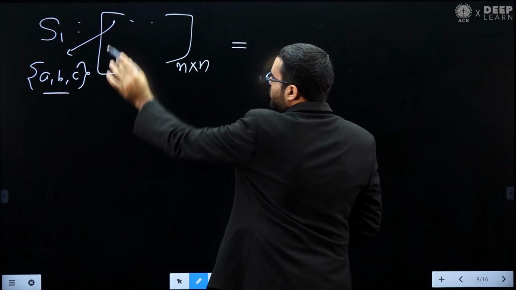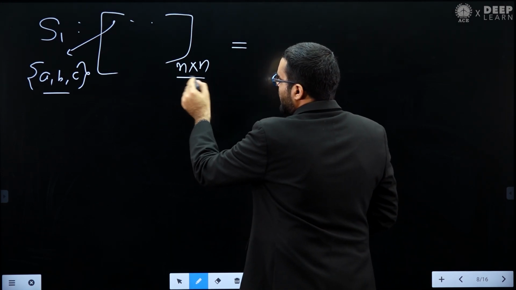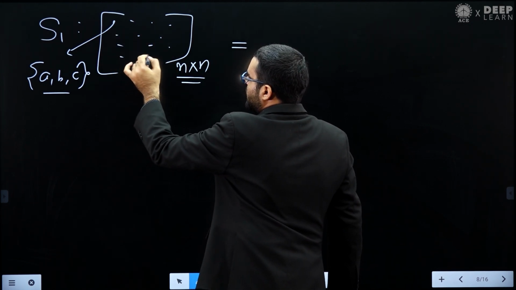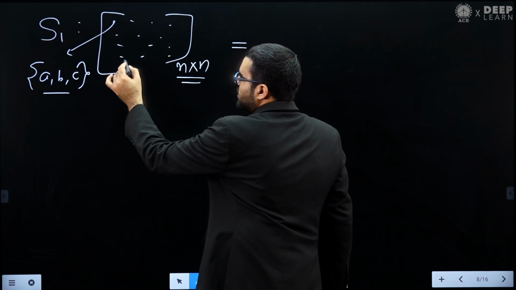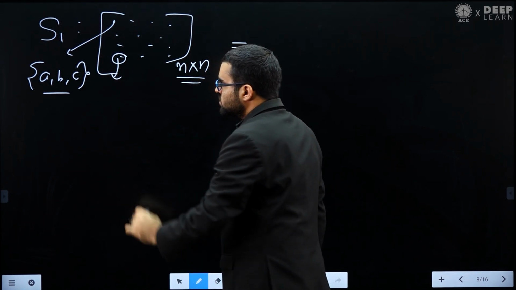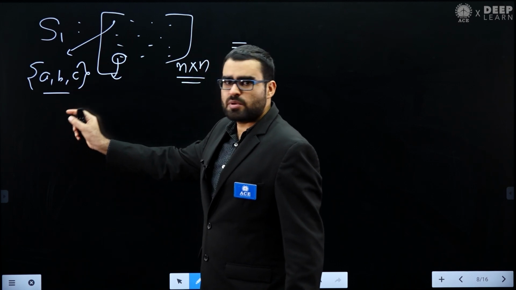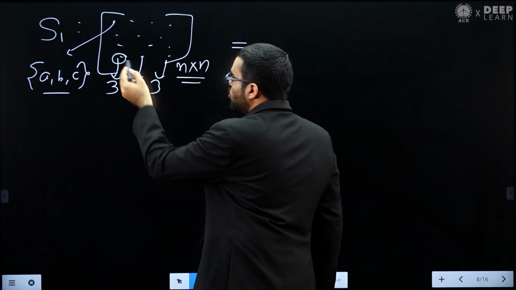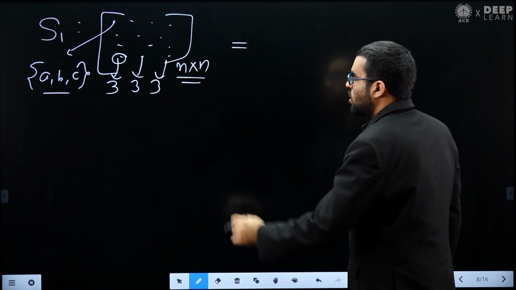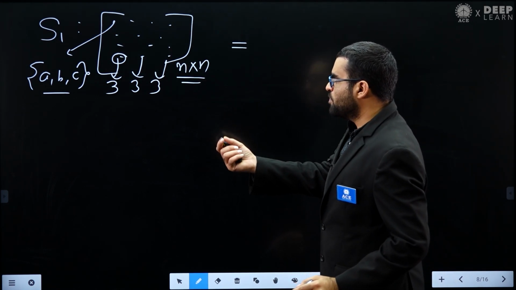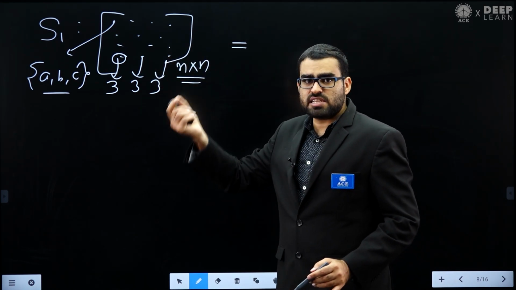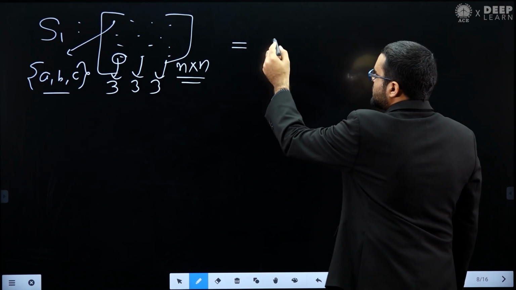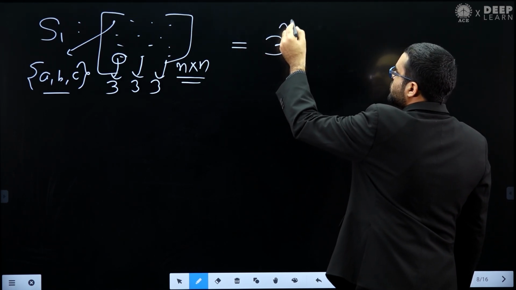What will be the answer? In this n by n matrix, there are total n square elements. For each element you have 3 choices, because each element can be A or B or C. So each element has 3 choices, and in total we have n square elements. How many such matrices can we create using the product rule? The total number of matrices will be 3 power n square.